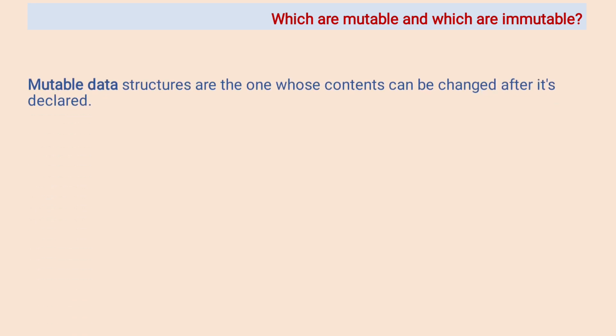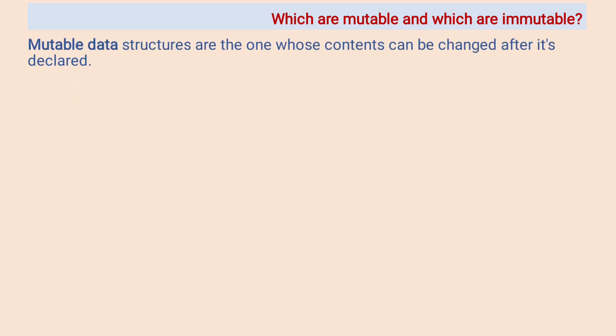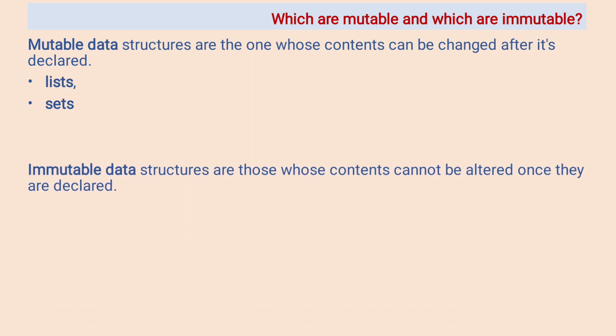Now second question, which are mutable and which are immutable? Mutable data structures are the ones whose content can be changed after it's declared. Lists and sets are mutable, whereas immutable data structures are those whose content cannot be altered once they are declared. Dictionaries, strings, and tuples are immutable.